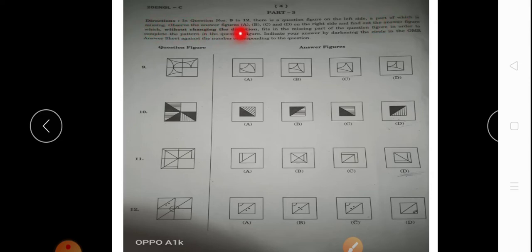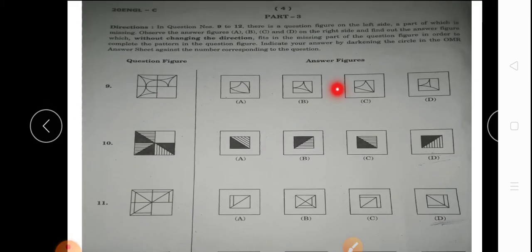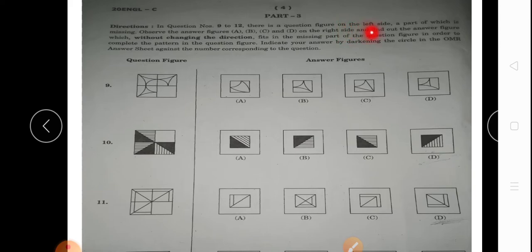Observe the answer figures A, B, C and D on the right side and find out the answer figure which, without changing the direction, fits in the missing part of the figure in the order. Complete the pattern in the question figure. Indicate your answer by darkening the circle in the OMR answer sheet against the number corresponding to the question. Let me zoom it.